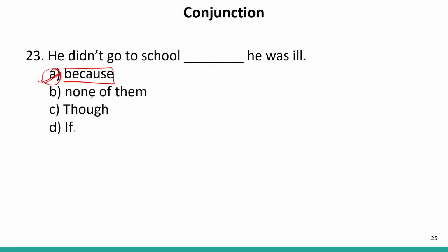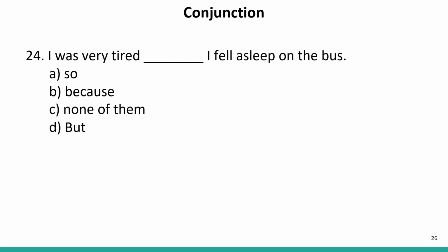I was very tired. Dash, I fell asleep on the bus. Now, this is the cause and the effect. I was very tired, this is the cause, and the effect of it is I fell asleep on the bus. So, in this sentence, a cause and effect is given. So, this is so to relate it. I was very tired, so I fell asleep on the bus. Now, let us move to the next sentence.